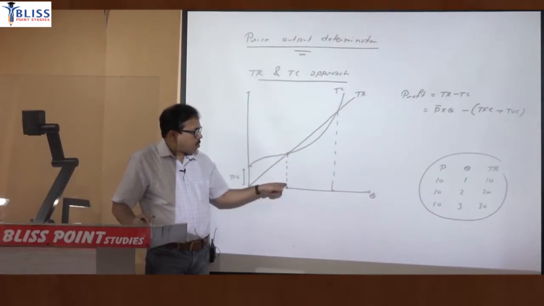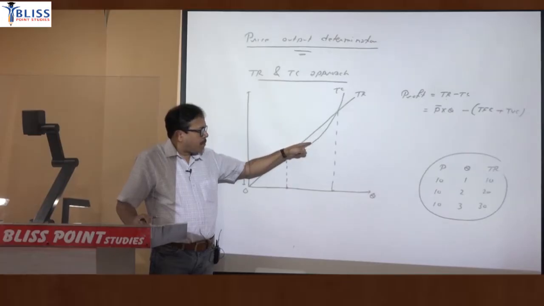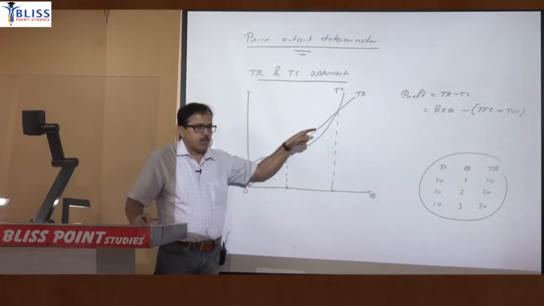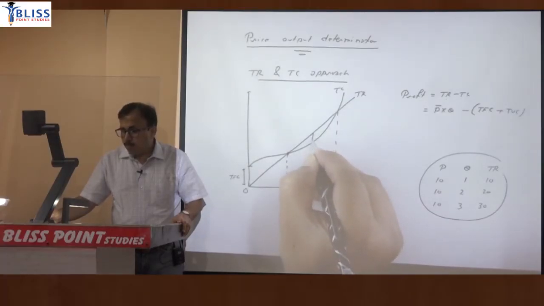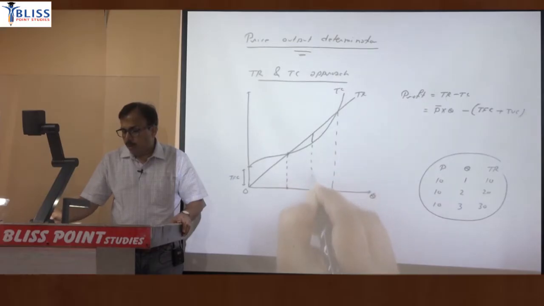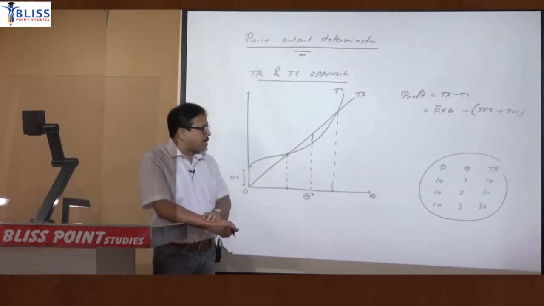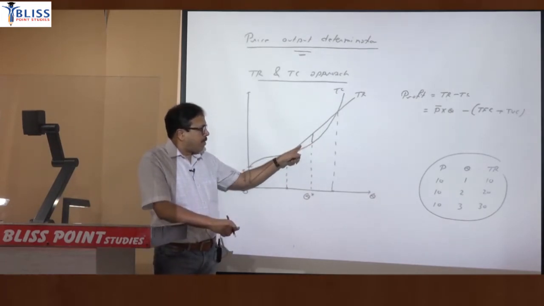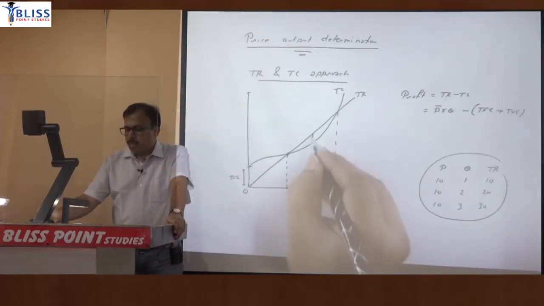So as quantity increases, profit will increase. There will be a maximum gap, and then again that gap will reduce. So just mark the maximum gap. This will be the quantity where profit is maximized. So this must be your equilibrium quantity. To the left of it and to the right of it, the gap is less. So profit is maximized here.